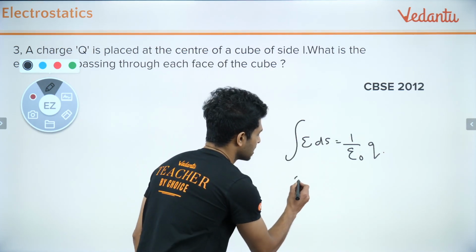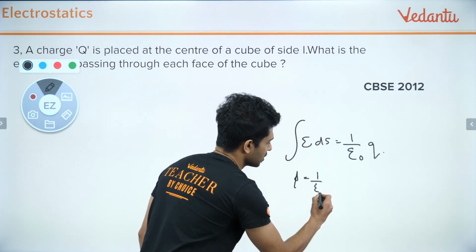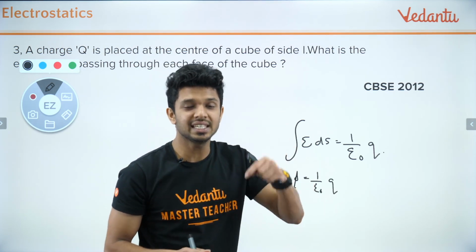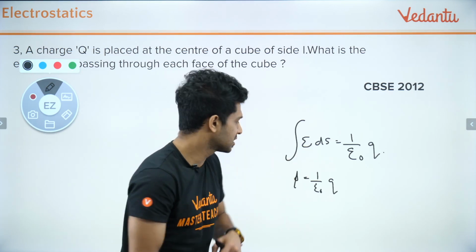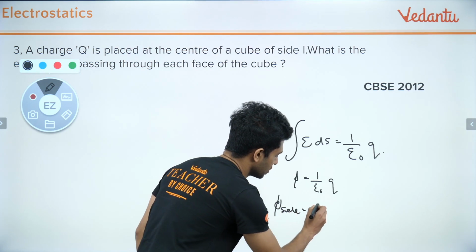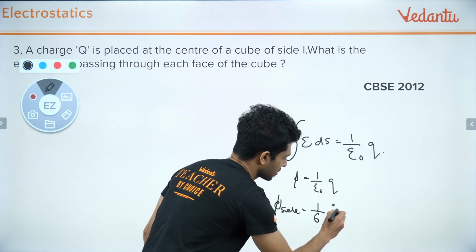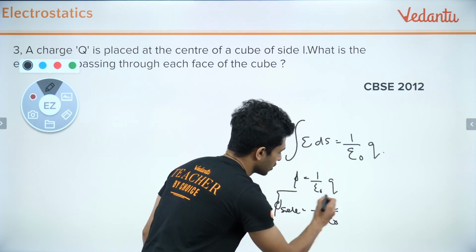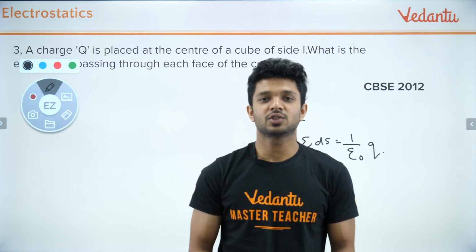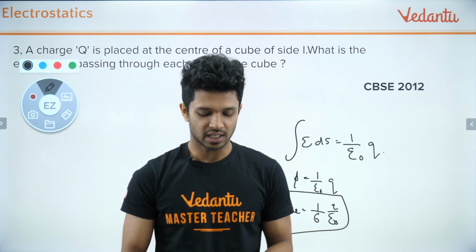Total flux is how much? Total flux is 1 by epsilon 0 times the charge enclosed. So each surface will be getting 1 by 6th of it. So the flux through each side, phi of side, is equal to 1 by 6 of Q by epsilon 0. Q by 6 epsilon 0 will be the flux passing through each surface of the given cube.